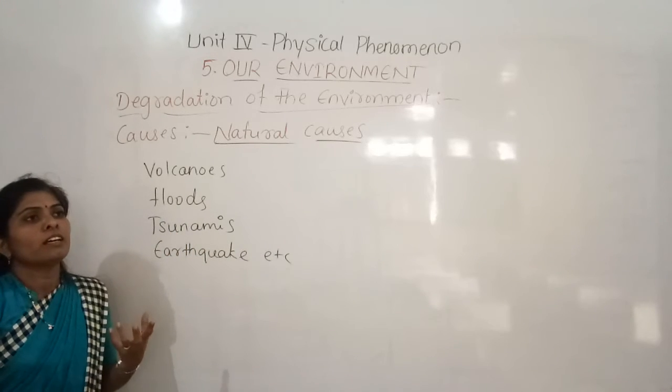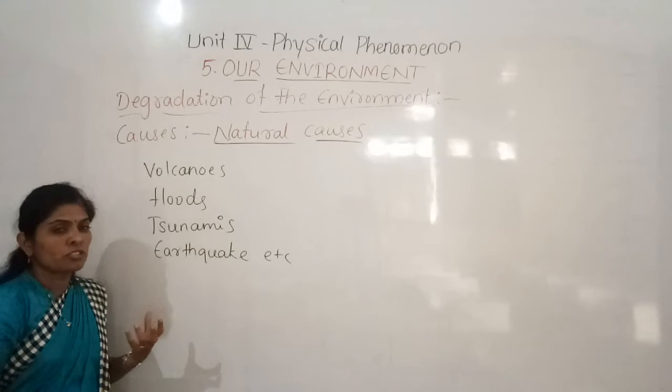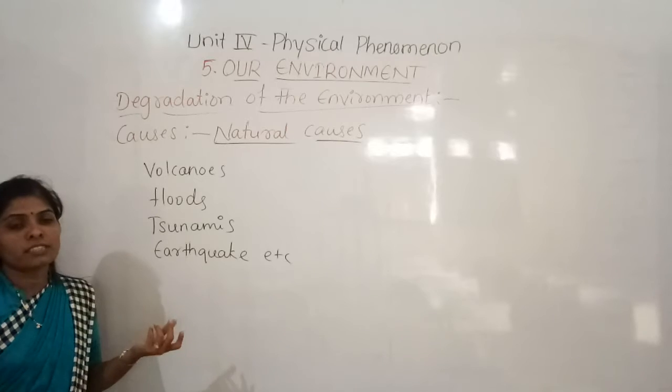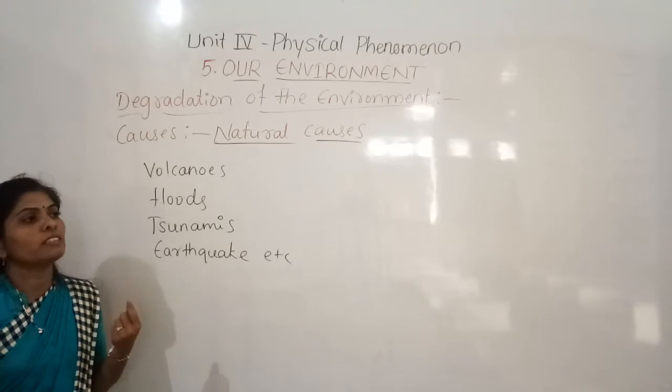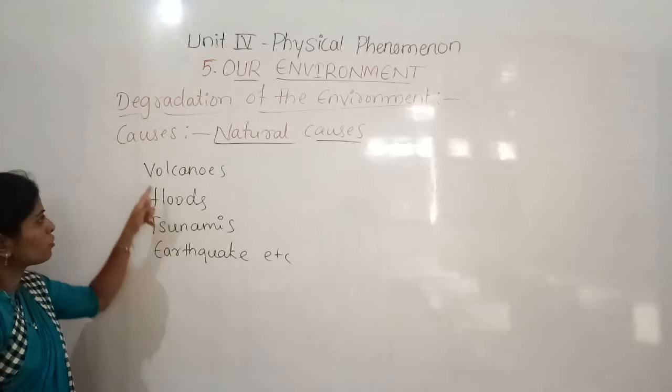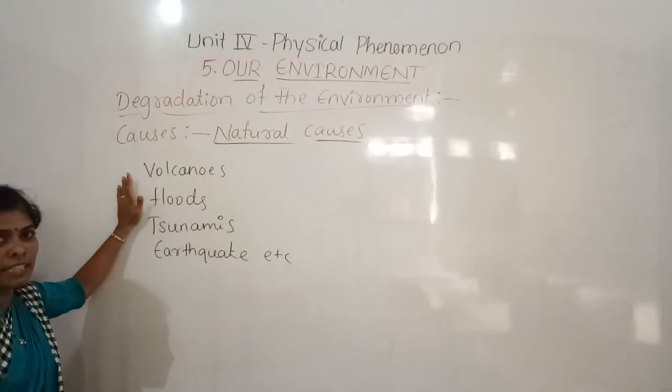When the rock is molten due to high temperatures, due to the heat, that molten rock is called magma, and when the pressure becomes high, it will burst out from the earth crust. That is what we call the volcanic eruption.